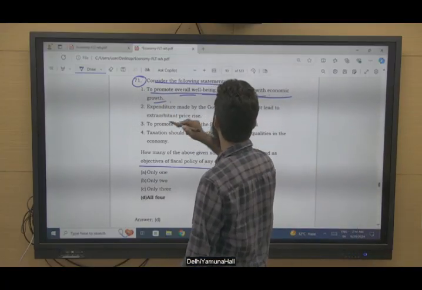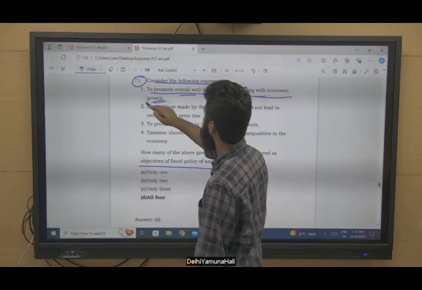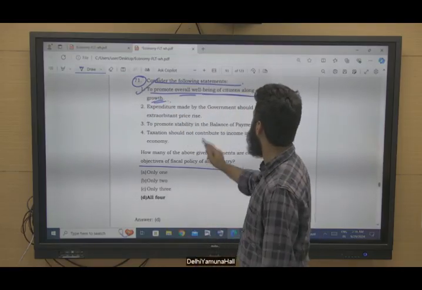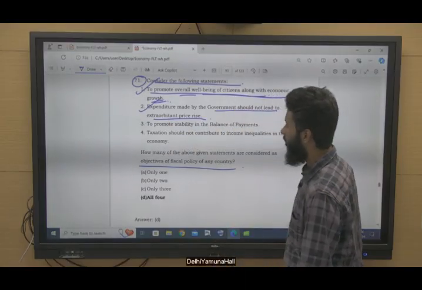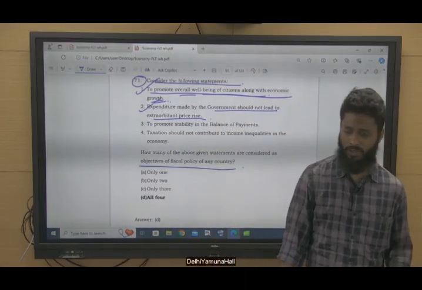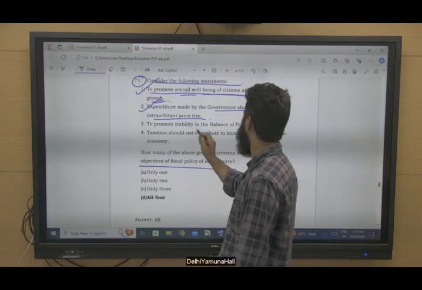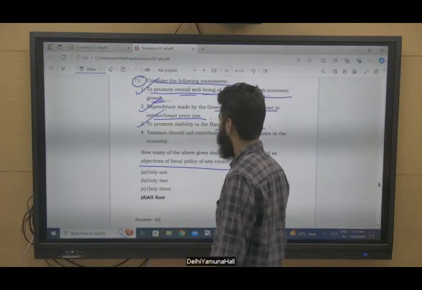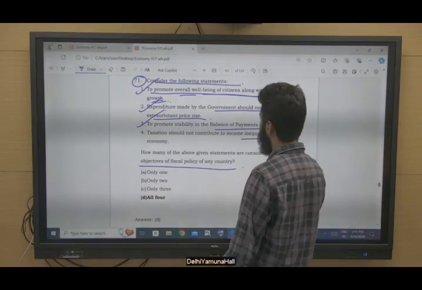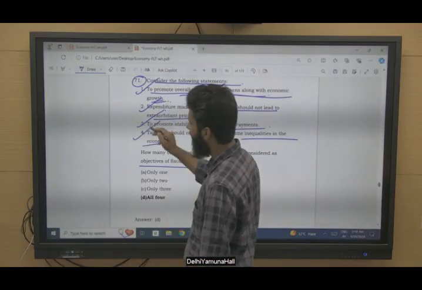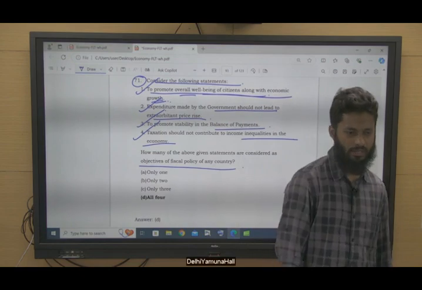To promote overall well-being of citizens along with economic growth, yes. Expenditure made by the government should not lead to exorbitant price rise, yes. That's why the government should be cautious when they are spending more in the economy. To promote stability in the balance of payments, yes, this is also part of fiscal policy. Taxation should not contribute to income inequalities in the economy. That's why the progressive taxation system.